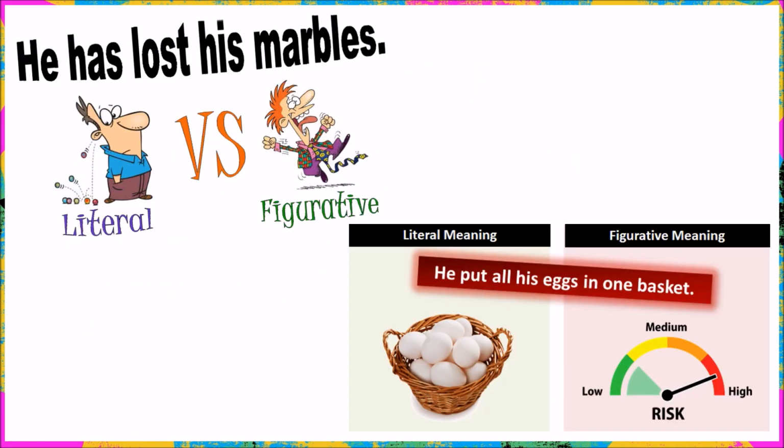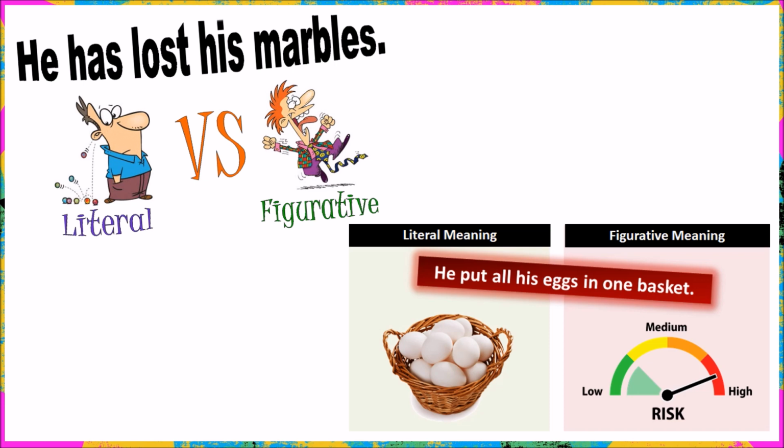We have 2 sentences, each of them using a different expression in English, and both of them carry a literal and a figurative meaning. For the first one, if someone says he has lost his marbles, the literal meaning would be he owns some marbles and the marbles are falling away. He has lost them. But the figurative meaning, that is how this expression is used in context for a creative expression, losing one's marbles can mean going crazy. Probably because you lost something that you like, or things are simply not in order anymore.